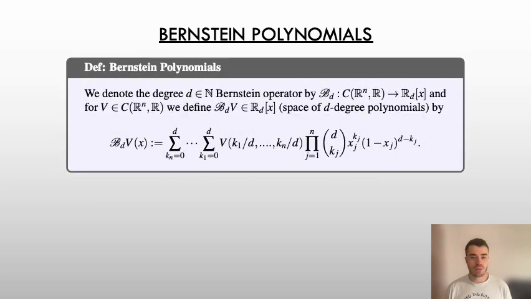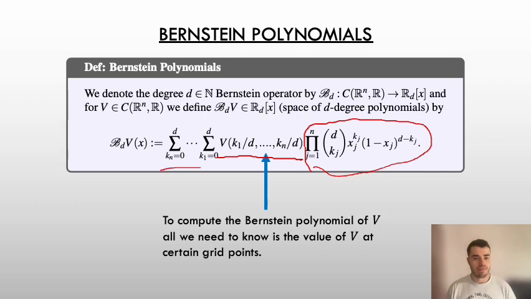The equation for a Bernstein polynomial is given in this box, where we need to know the value of the function we're trying to approximate at certain grid points, and we multiply these values with Bernstein polynomials and sum them up.